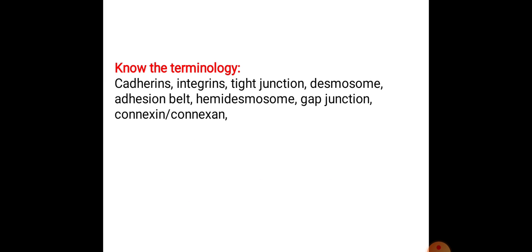Tight junctions. Tight junctions are nothing but the occluded junctions. They are also called narrow junctions. They are very close junctions. They produce junctions between the two plasma membranes, and these tight junctions are produced by protein complexes.